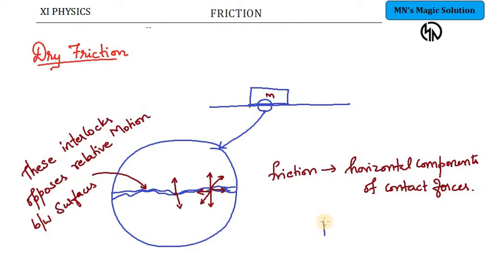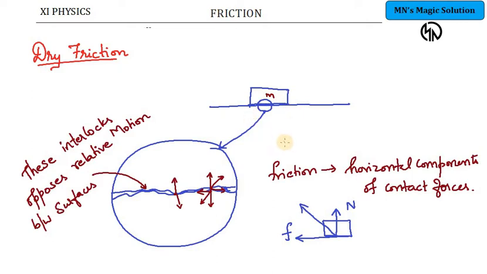So if our object is placed on a surface, it will experience a normal force in the upward direction and the frictional horizontal component in the horizontal direction. The resultant of these two forces is nothing but the resultant of all the contact forces put together. Here, the horizontal component is what we call friction. So, dry friction is nothing but the frictional force exerted because of the contact between the two surfaces.